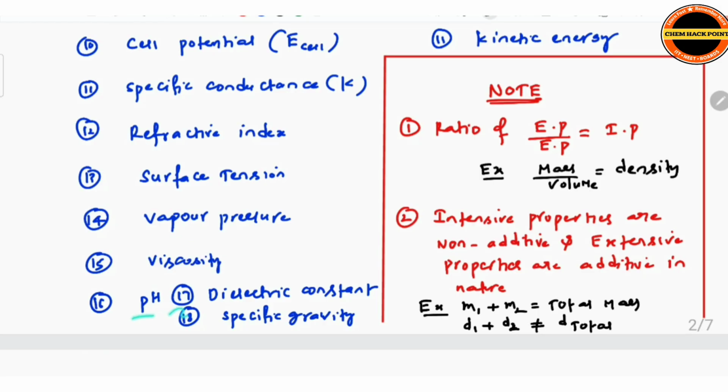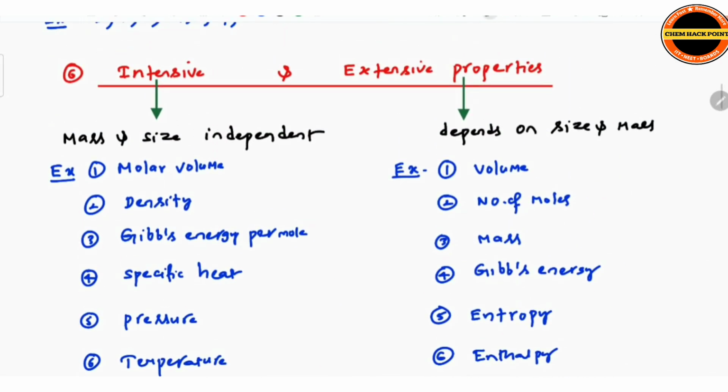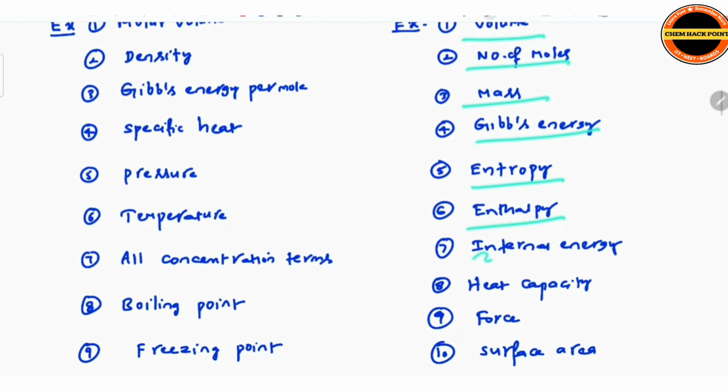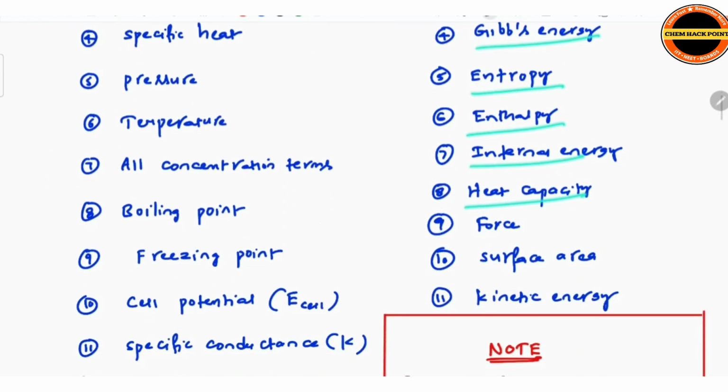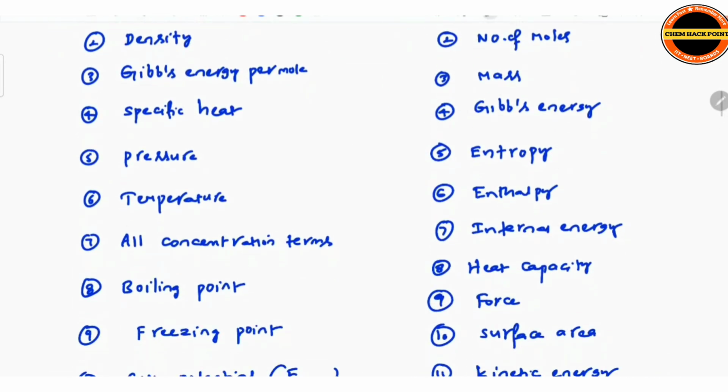Along with that, pH, dielectric constant, specific gravity. All these come under intensive properties. Whereas extensive properties: volume, number of moles, mass, Gibbs energy, entropy, enthalpy, internal energy, heat capacity, force, surface area, kinetic energy. All these come under extensive properties.